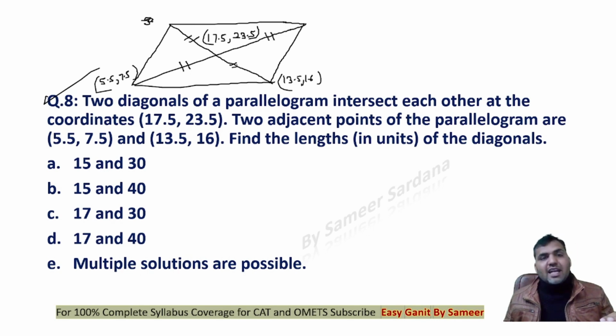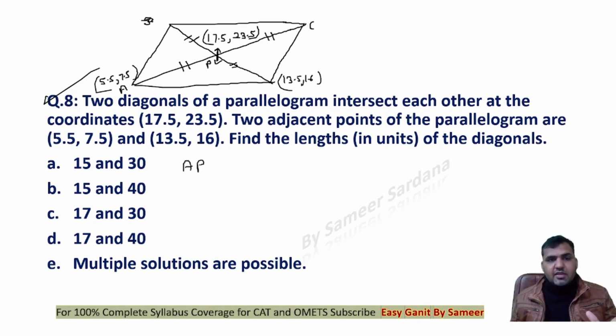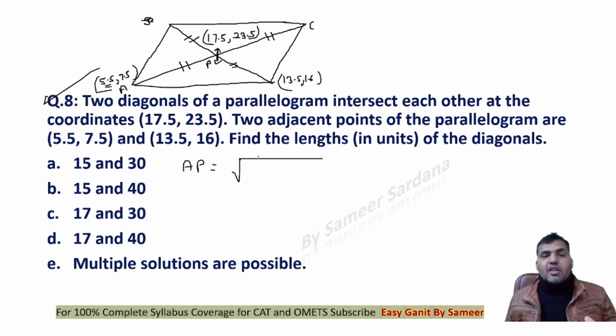right? So that means this point of intersection of the diagonals is nothing but the midpoint. So if I find the length of A to P, I can double it to find the length from A to C. You're supposed to find the length of the diagonal. So guys, the length of AP you can find by simply applying the distance formula, x2 minus x1 square. 17.5 minus 5.5 will be 12 square. Plus y2 minus y1 square, 23.5 minus 7.5 would be 16 square, right?